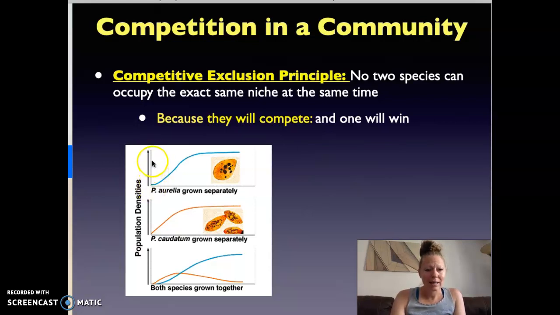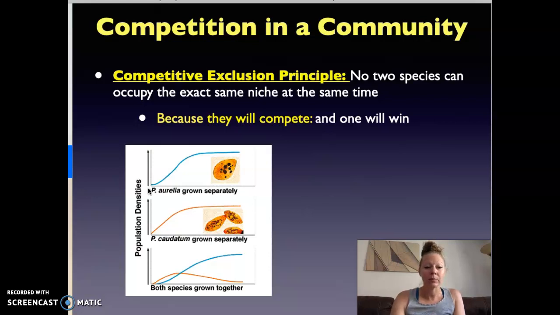On the y-axis, we see the size of the population, and on the x-axis, time. A scientist grew one species of Paramecium, P. aurelia, in a dish, and gave them food and all the resources they needed.